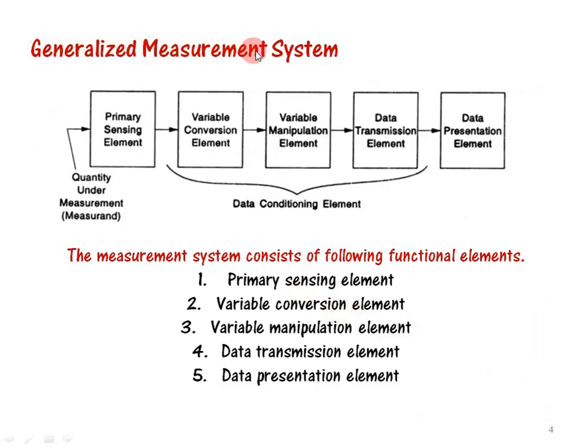Next, the generalized measurement system. This block diagram represents the generalized measurement system, which has a number of stages. The first is at the input side: the quantity under measurement, called the measurand. This quantity is transmitted through various elements or blocks, and finally it is presented in an understandable manner, that is, in numerics. So the input is the quantity under measurement and the output is a numerical value.